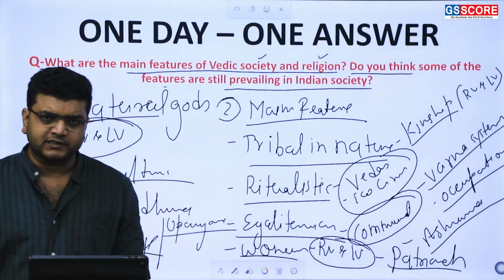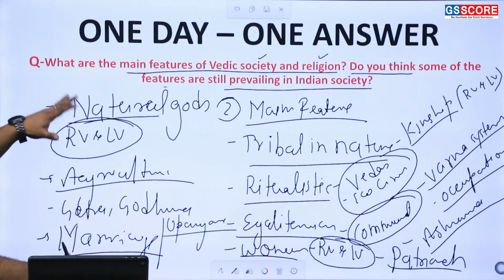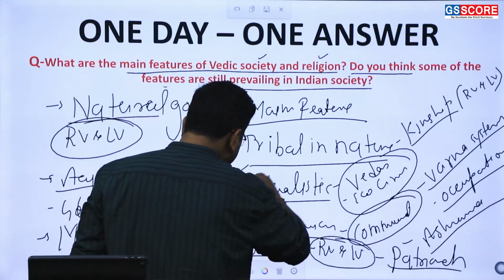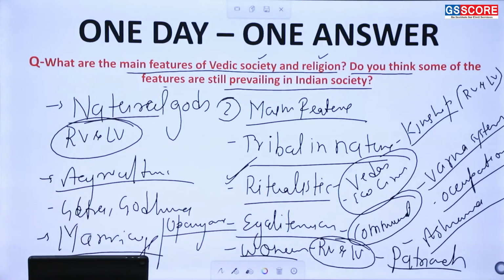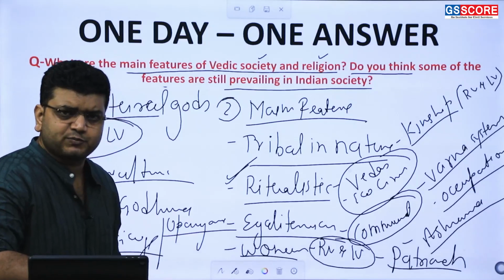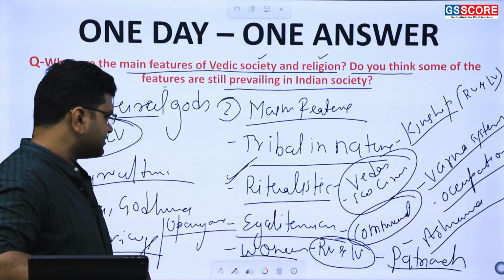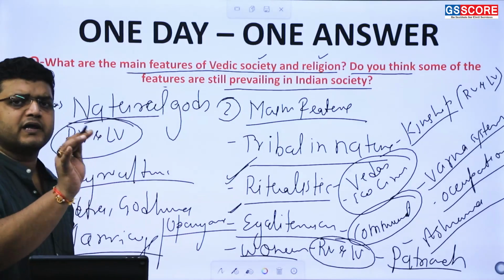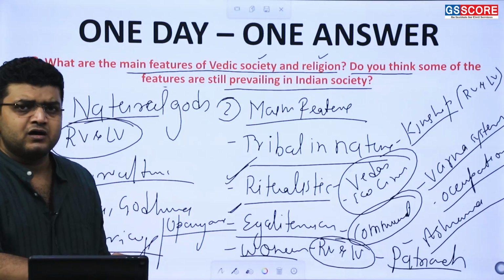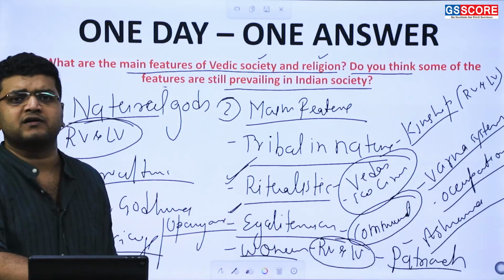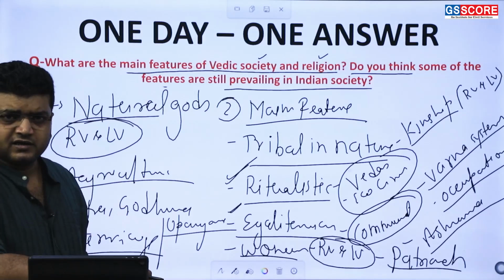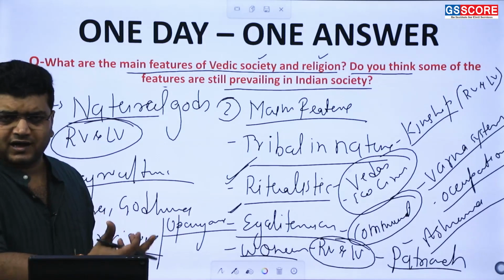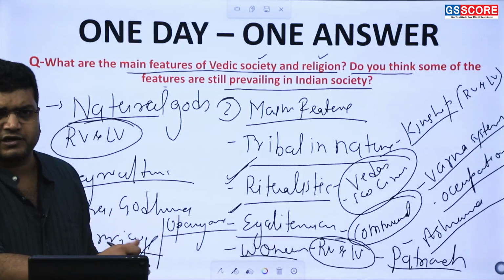There are a few important things which we have to discuss under this main feature of society and religion. Now the next part: do you think some of the features are still prevailing? Yes, they are. In fact, we can see a highly ritualistic society. We are following the Vedas in our rituals. We are performing yagyas. The egalitarian notion is not being followed, but the notion exists. The Varna, which metamorphosed into the caste system in later ages, is an outcome of the Varna order, and we are still following that.